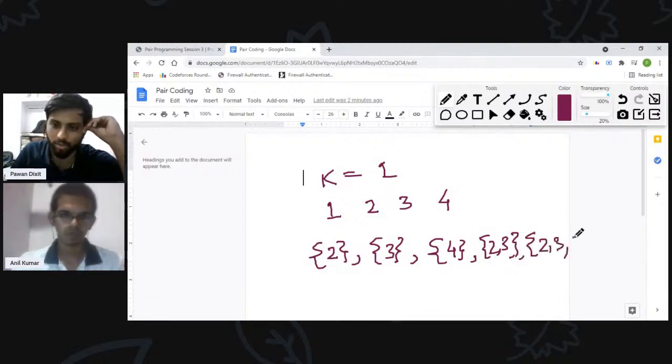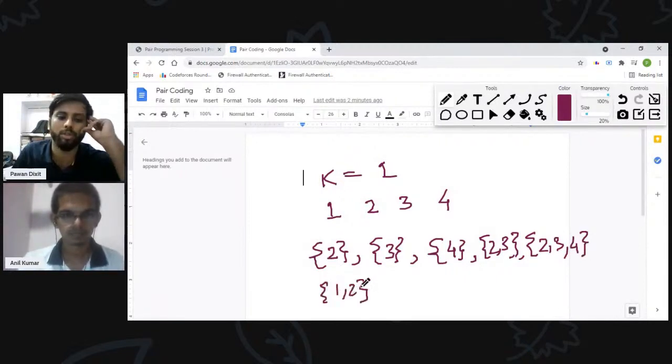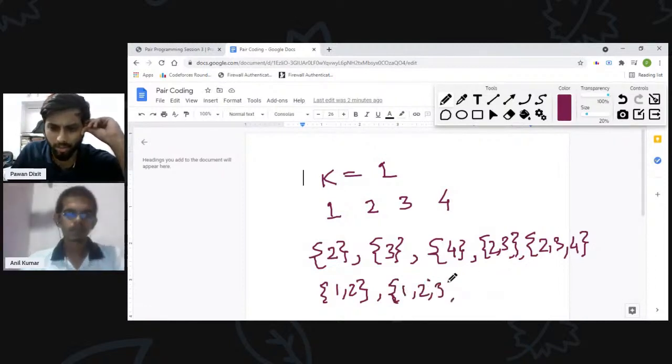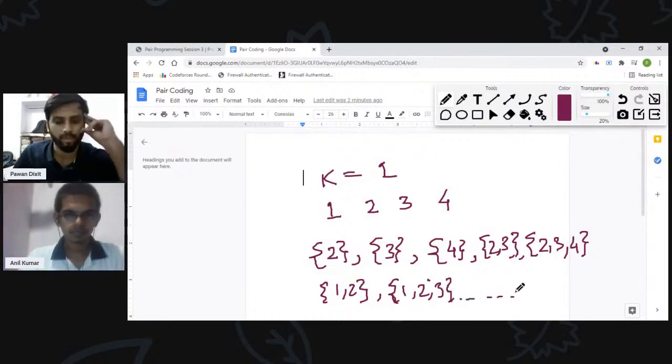You can include 1 2 also, because in 1 2 the maximum is 2, which is greater than 1. Then 3 4, 1 2 3 4. Yeah, there are many. So like that. So I think the question is clear to me. Is it clear to you, Anil? Yeah, it is clear.